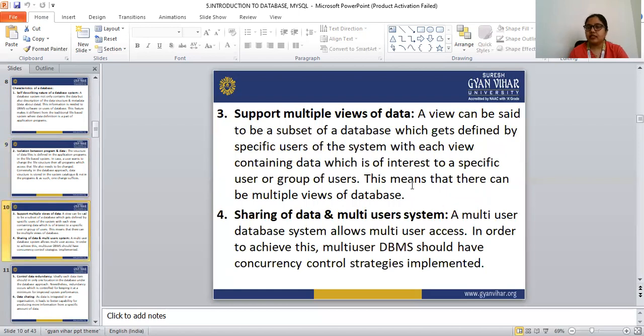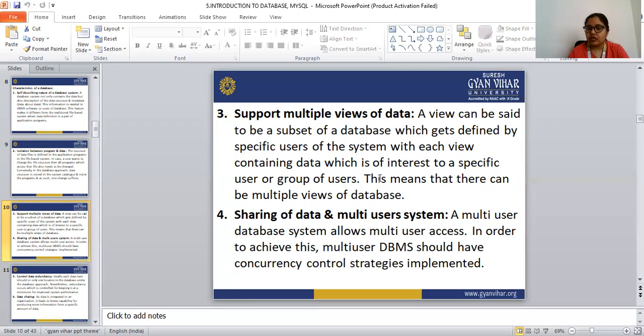Next is that it supports multiple views of the data. The database should support multiple views of the data. A view can be said to be a subset of the database which gets defined by specific users of the system, with each view containing data which is of interest to a specific user or group of users.